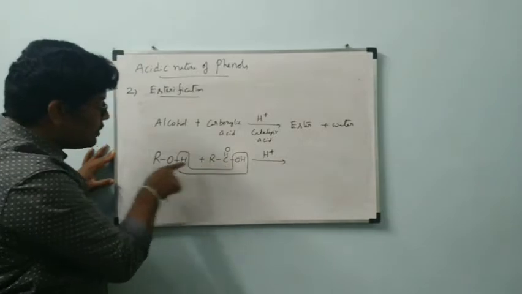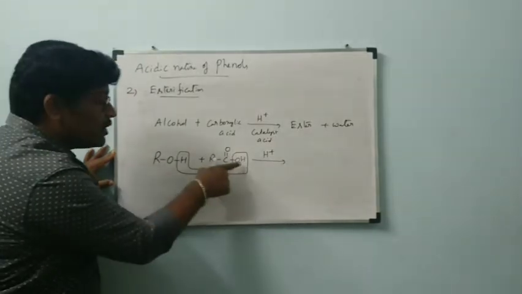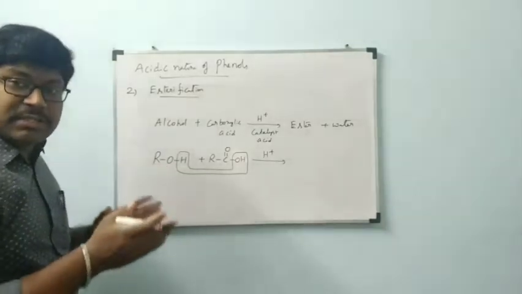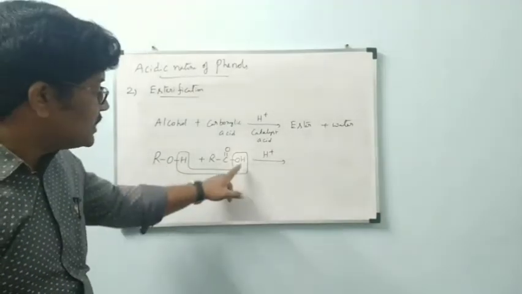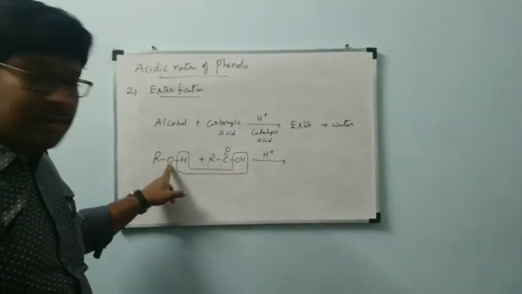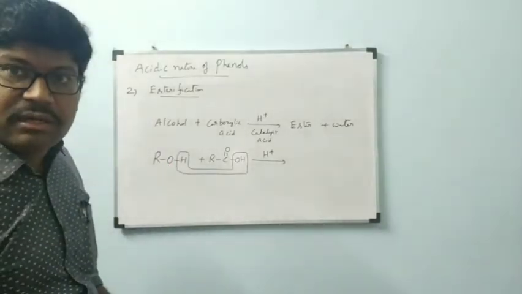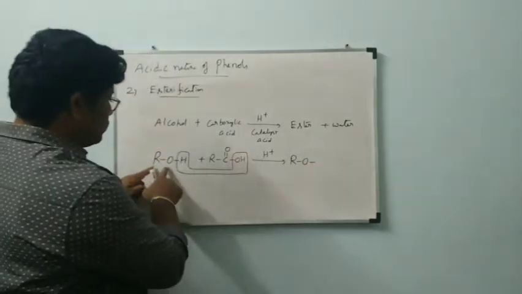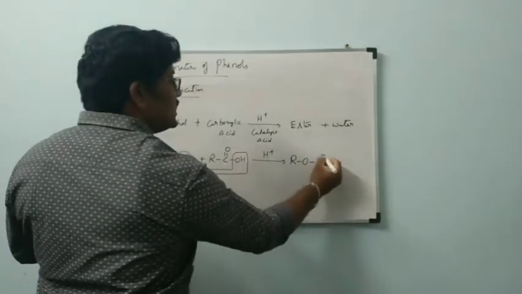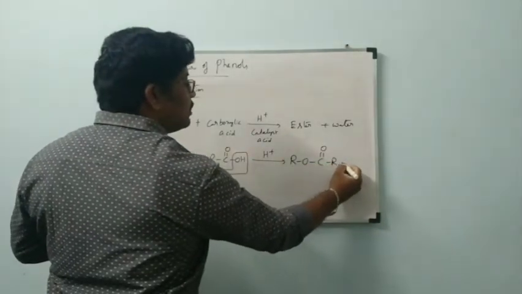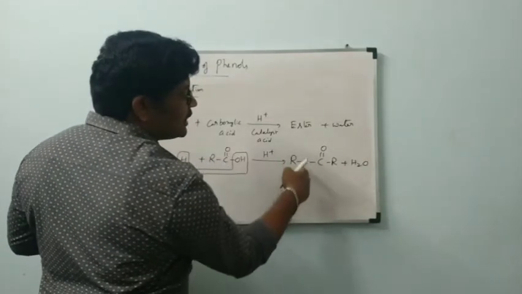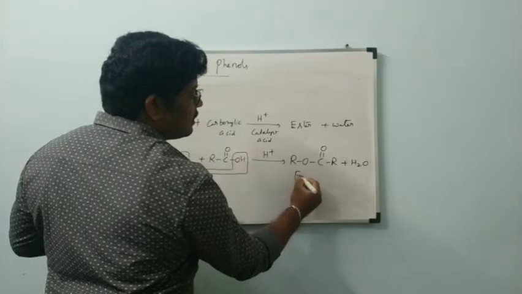Carbon is going to be bonded to O, because OH is removed from carbon and H is removed from oxygen. The substances from where they are removed, this from carbon and this from oxygen, will combine with each other to form RO C double bond O R plus H2O. H2O is water, and RO C double bond O R is called ester.